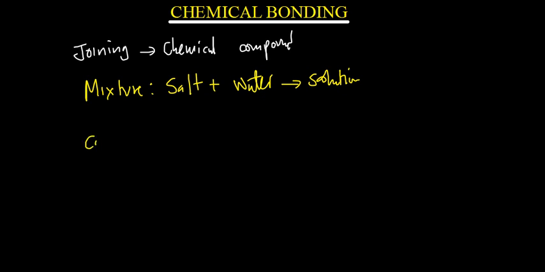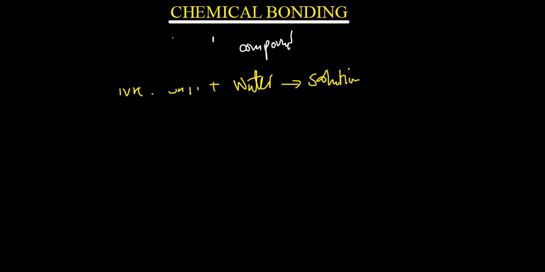Now for a compound, it is not a mixture. You have to have atoms which have reacted. For example, you mixed sodium and chlorine. These two, they don't just become sodium and chlorine together, no. They form one compound, sodium chloride. So sodium alone is harmful. Chlorine alone is harmful. But sodium chloride is not harmful. It's actually the salt that we use. So a compound is formed as a combination of two molecules, and then you end up forming a totally different molecule at the end.